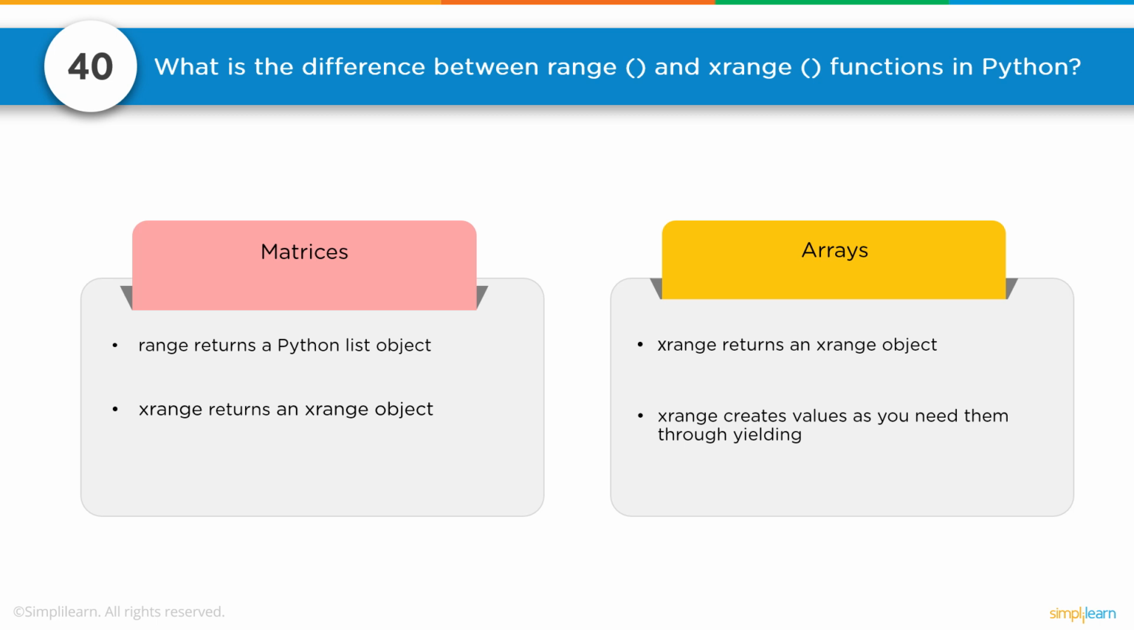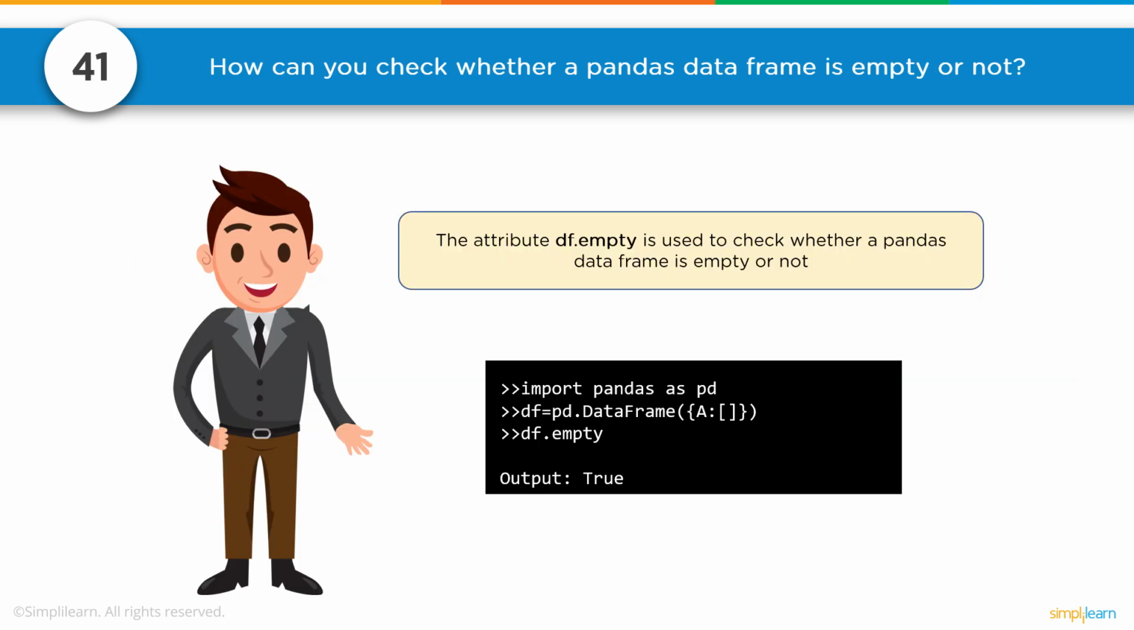It doesn't create an array 0 to 9, it just hands you 0, then 1, 2, 3, 4, one at a time. Number 41, how can you check whether a pandas data frame is empty or not? The attribute df.empty is used to check whether a pandas data frame is empty or not. And so you can simply create, we have down here, import pandas as pd. We create our pandas data frame equal to an empty array, and df.empty comes out as True. One of the catches you've got to remember with these vocabularies is with empty, along with some other pandas setup, whether you need the brackets or not at the end.